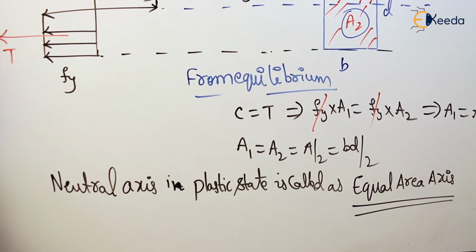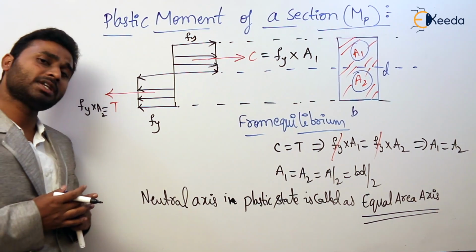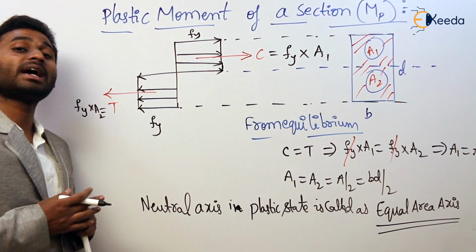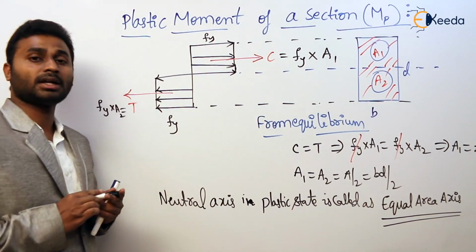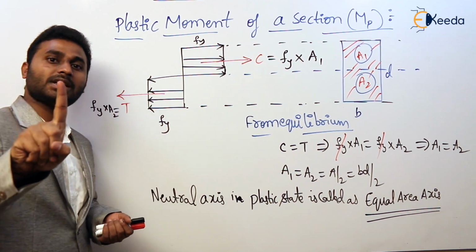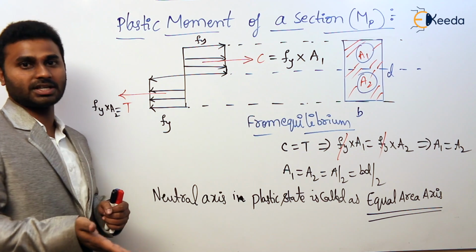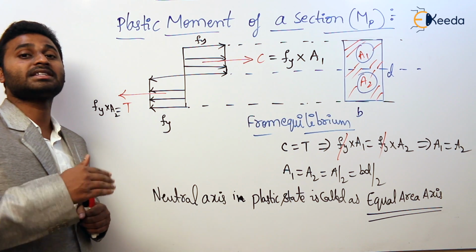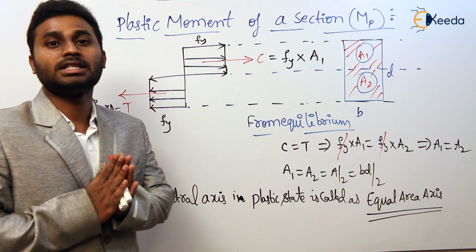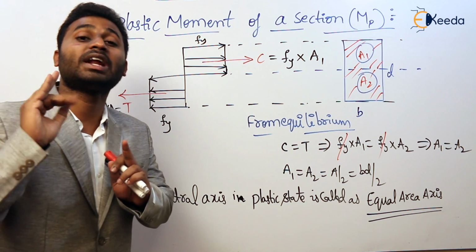Now, I guess in strength of materials you have also discussed one more neutral axis. What is that neutral axis and what are its properties? The neutral axis you discussed in strength of materials is known as the neutral axis at elastic state. The concepts you have discussed in strength of materials and structure analysis are applicable only for the elastic state. As I said, steel structures is an extension to strength of materials and structure analysis, and this is the advanced state.